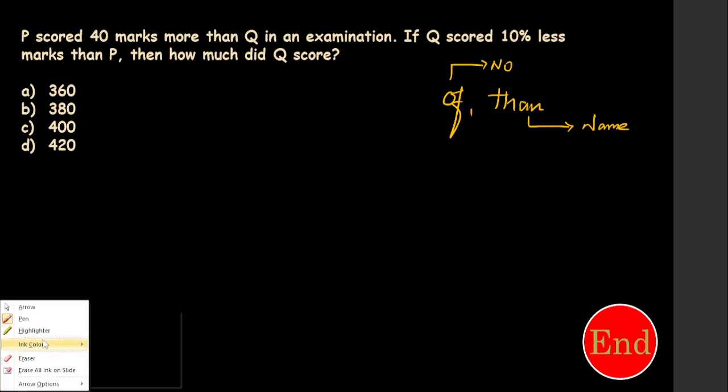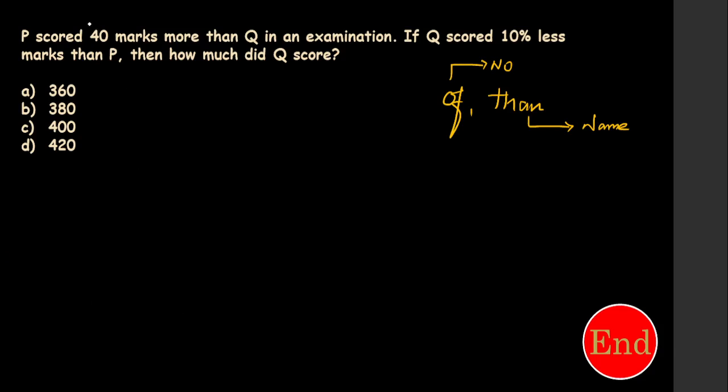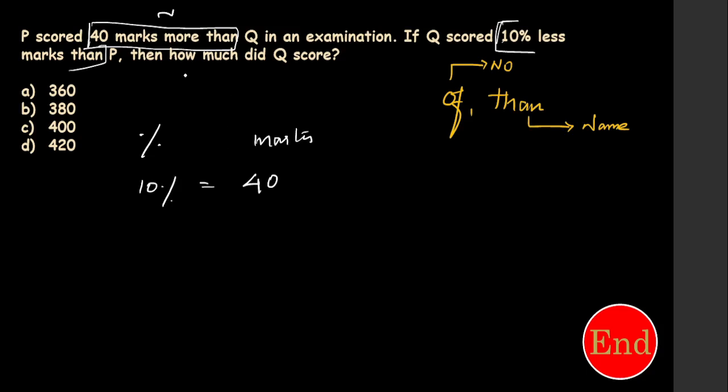Look at this, guys. Here 40 is what? P scored 40 marks more than Q. That means 40 is the difference between P and Q, right? Correct. So 40 marks is nothing but the difference. In marks it was the difference. And Q scored 10% less marks than P. That means this 10% is nothing but the difference. So very simple. 40 marks is the difference. Here 10% is the difference. So 10% is equal to 40. Now look at this. P and Q. After "than", whoever came, that is 100%. That's my trick. Okay.